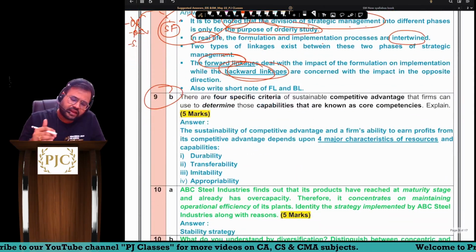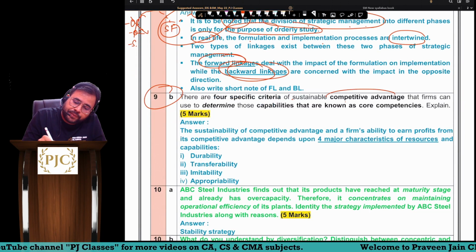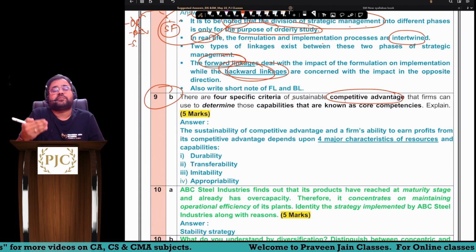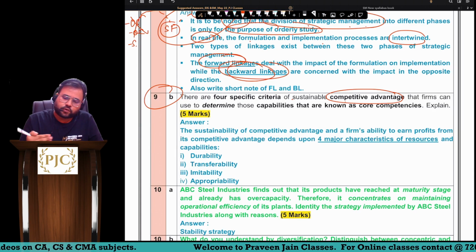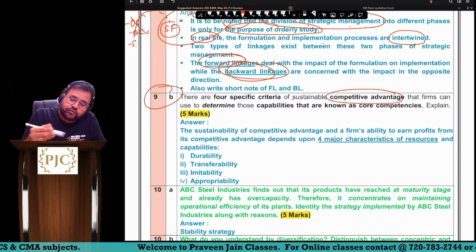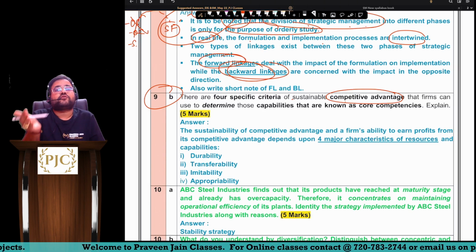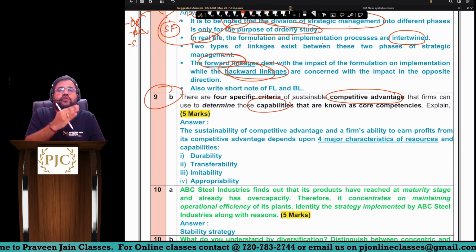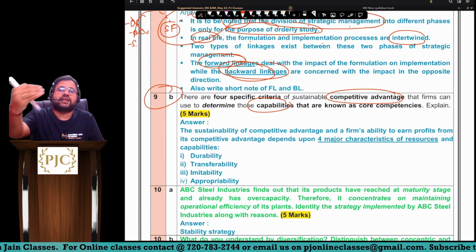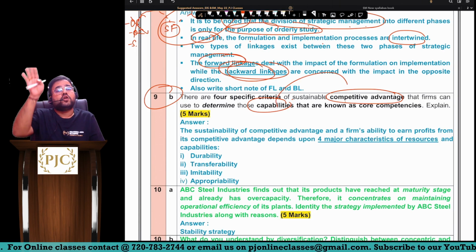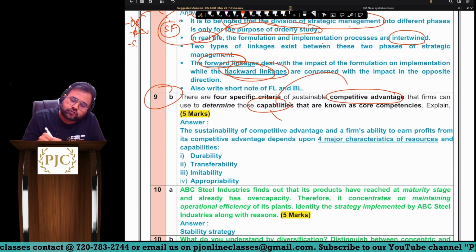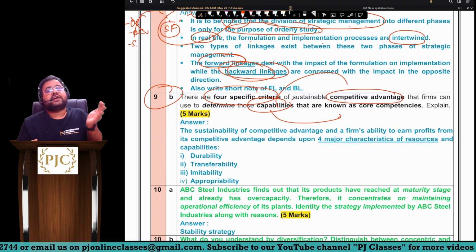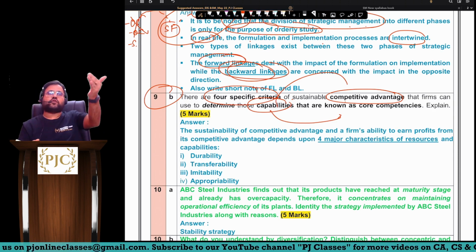Okay, now 9b. There are four specific criteria of sustainable competitive advantage. So what is competitive advantage, sir? You are staying ahead in competition, sir. You have something better when compared to your competitor, sir. Okay, so that is competitive advantage. So if you want to have competitive advantage, obviously company should have resources and capabilities. Though the word used is capabilities, but in material you will find company should have good resources, that capabilities which help the company in getting the competitive advantage. But those resources and capabilities should also have some characteristics, sir. Those are nothing but four specific criteria. So here we are supposed to write what are those four specific criteria.